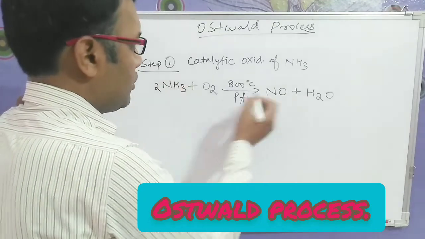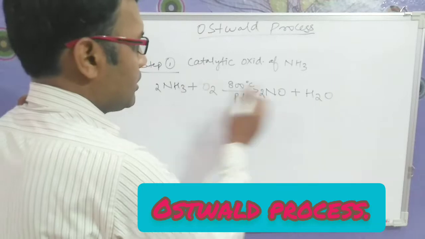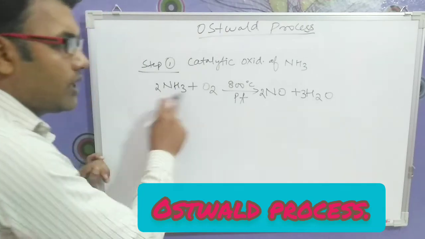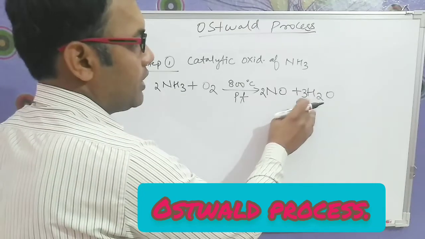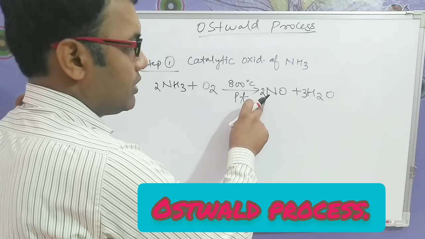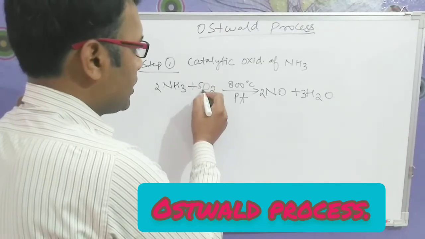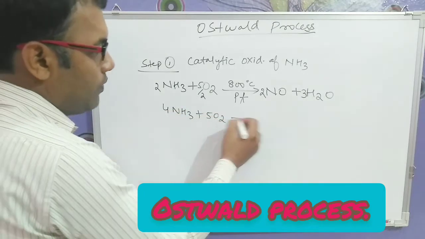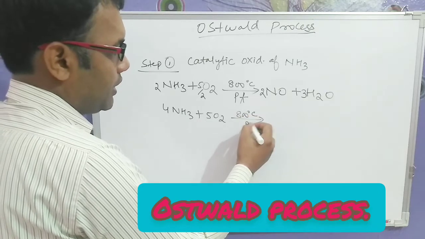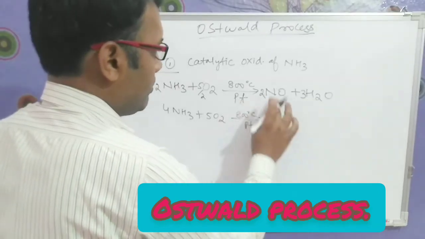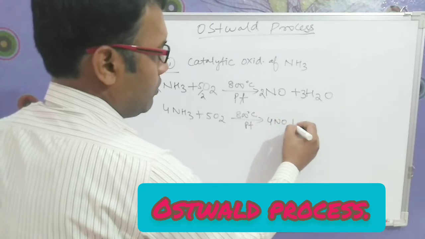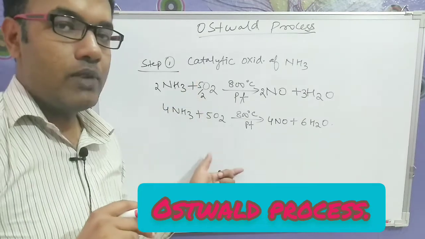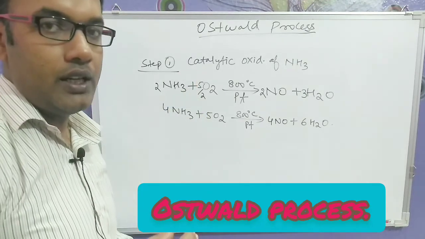2 hydrogen here, 3 hydrogen. If I multiply here with 2, here also with 2, so 3 2s are 6, and here I am multiplying with 3, so 3 2s are 6 hydrogen, 2 nitrogen, 2 nitrogen. Oxygen is 2 here, but here 3 plus 2, 5 oxygen is there. So I'll put a fraction here, 5 by 2. Now this reaction becomes 4NH3 plus 5O2 in presence of 800 degrees centigrade platinum. Then this will be multiplied by 2, so this becomes 4NO plus 6H2O. This is known as the fraction method for balancing. I'll make a video on this and it will be helpful.